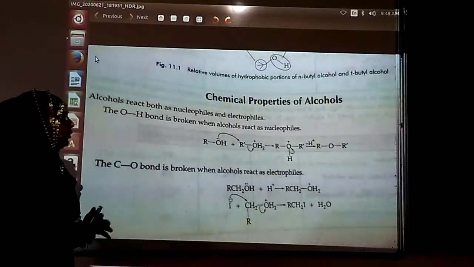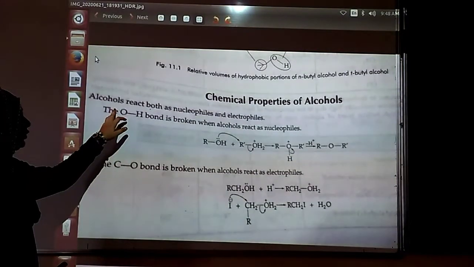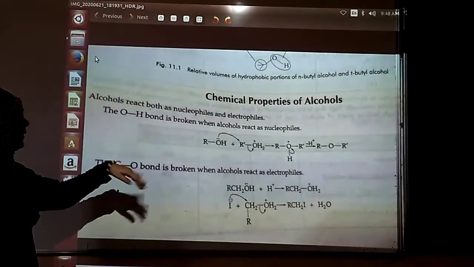Chemical properties of the alcohol. There are some chemical properties of the alcohol we are going to do in our next video.